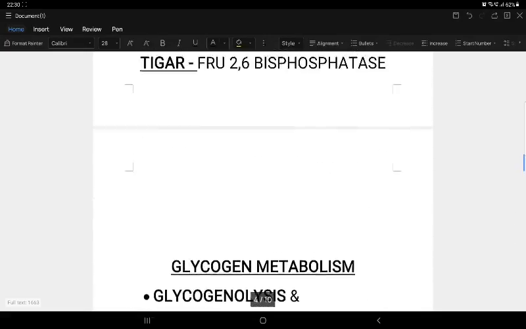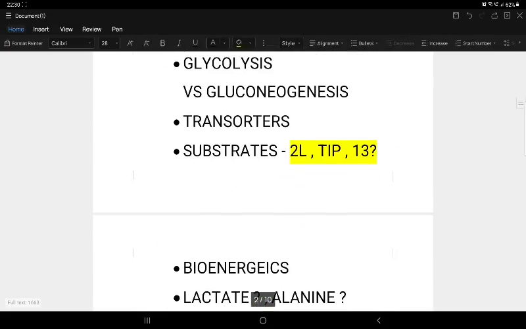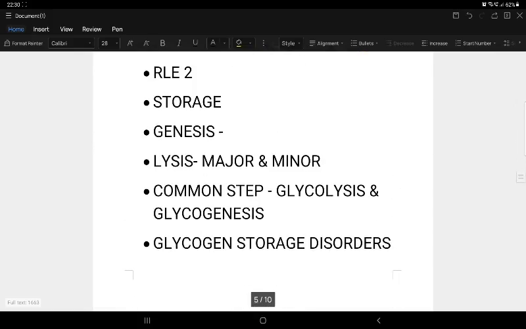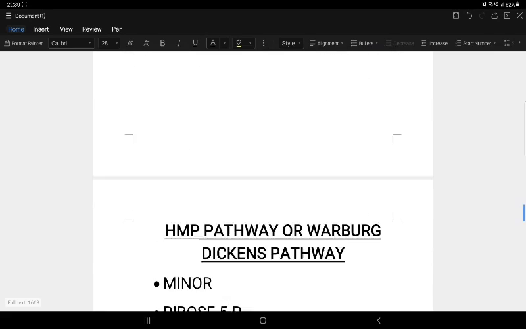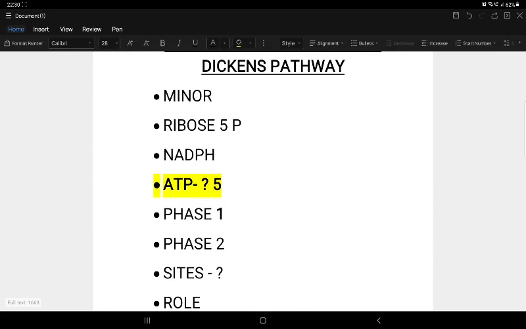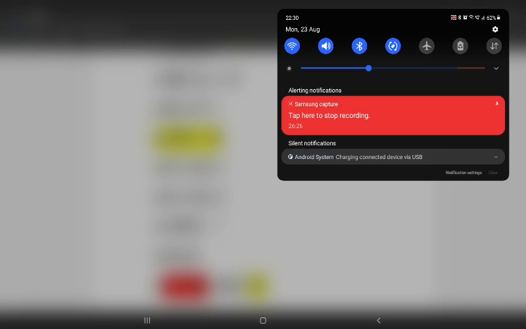Because this is not a first time read, I think these are the important topics. You can use it as a checklist before closing the book or skipping the next chapter. I think more than 1 hour is more than sufficient for knowing the basics of carbohydrate metabolism. Anyway, I will be posting videos regularly from now on.